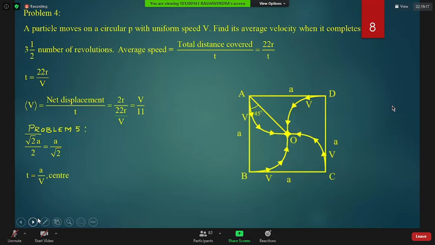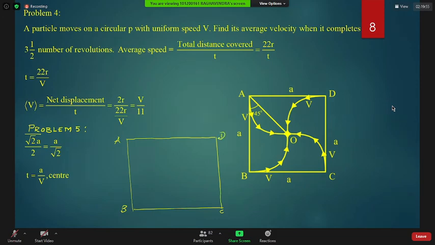Huh? But now, one minute, I will draw a small figure. You see this figure and you will understand. Sir, if speed is the same and time taken will also be same, then all will come at O, no, sir? Means there is a chance like that. Wait, you see, I will tell you.